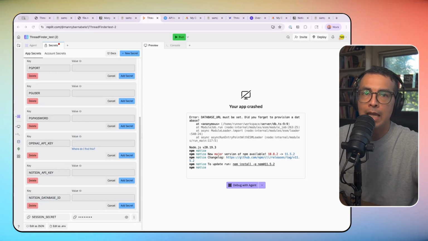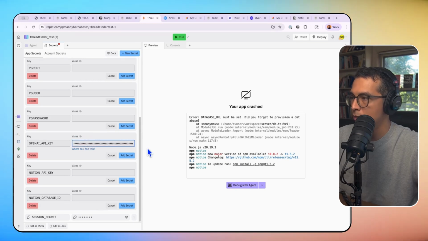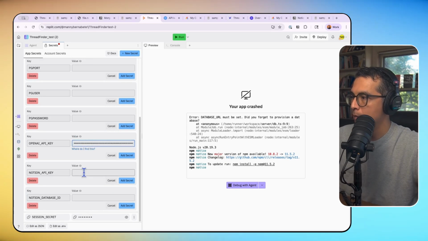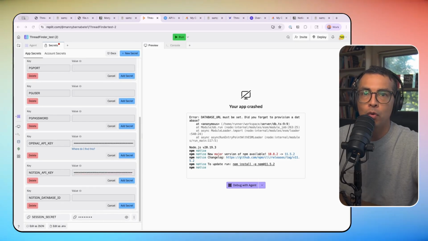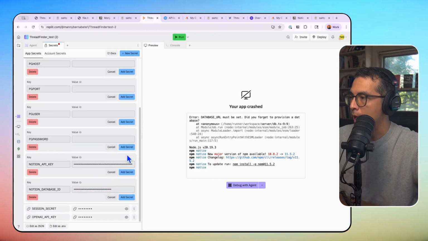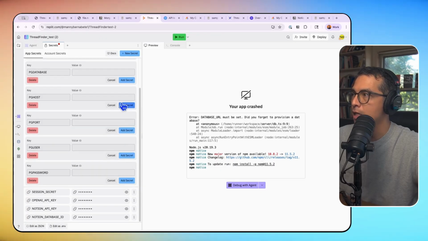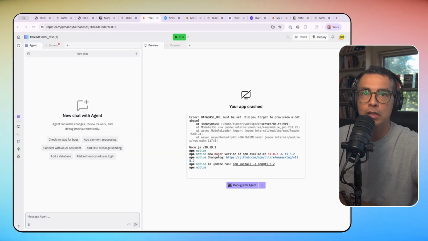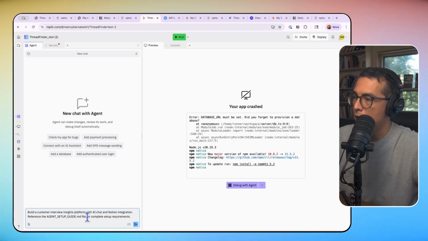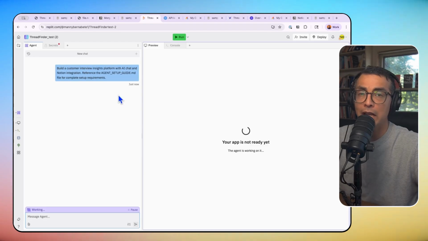I have those handy here, so I'm going to just drop these in for now to get the remix process going, but in a moment, I'm going to walk you through how to get each one of these items to help streamline this for you. So I'm going to add that secret, add that secret, add that secret. Then I'm going to go back to agent and I'm going to drop in this prompt that's going to say, hey, there are instructions in this markdown file, agent setup guide. Just follow those instructions and help me set up this template. The agent is going to work on that.